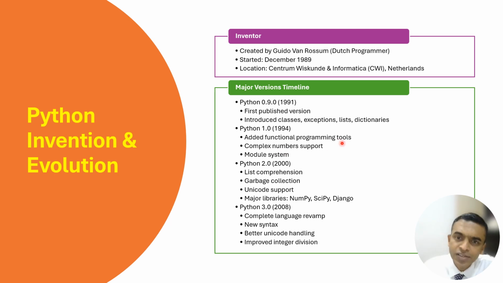they added functional programming tools. Complex number support was also given. The module system was introduced in Python 1. Python 2 was introduced in the year 2000, the Y2K year. There's list comprehension and garbage collection. Garbage collection is all about memory management. Then Unicode support and major libraries that we see, NumPy, SciPy, Django, were made available in Python 2.